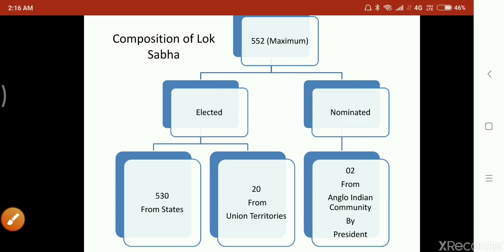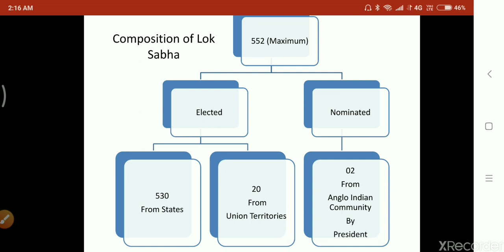Whereas in nominated, we find that two people are nominated from the Anglo-Indian community by the president. Remember this, children, again important. This is frequently asked in board examinations: how many members are nominated in Lok Sabha? 2 members.